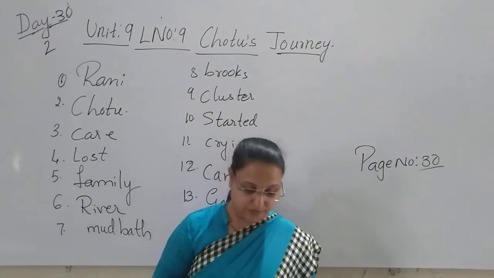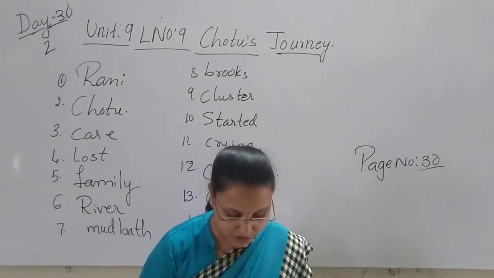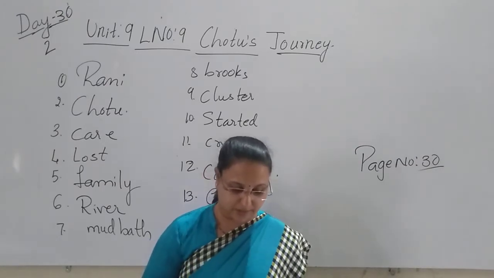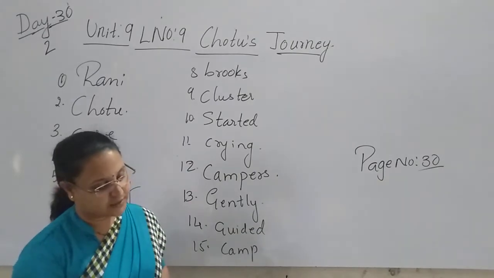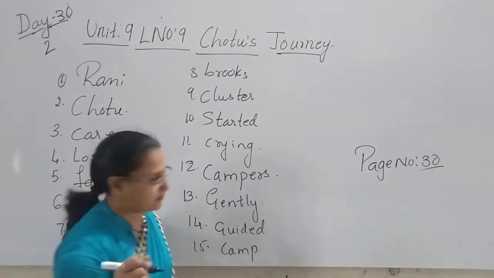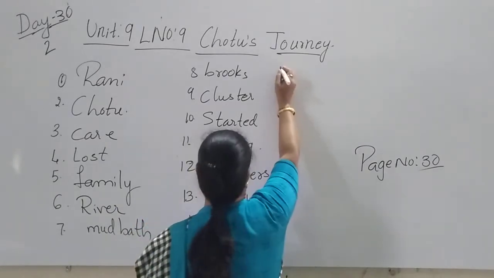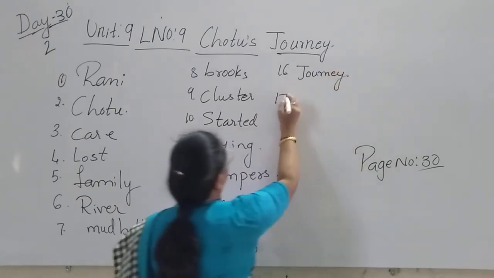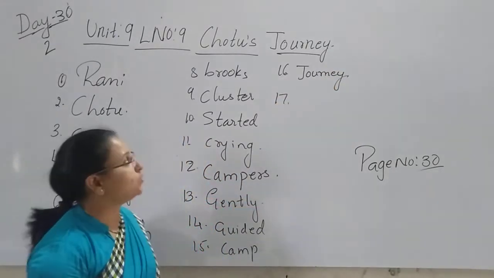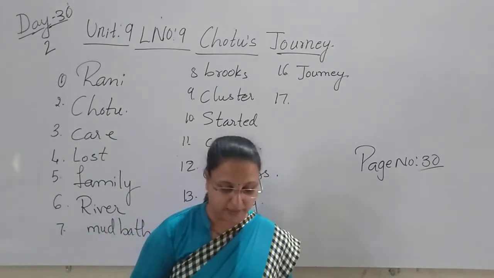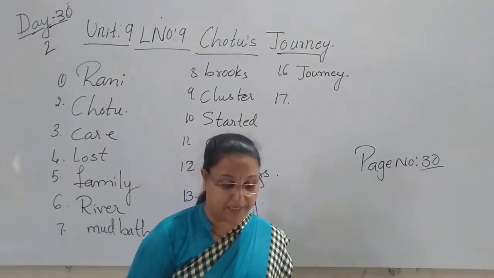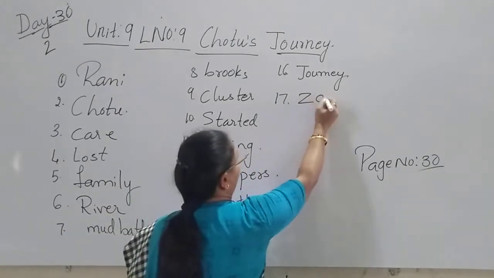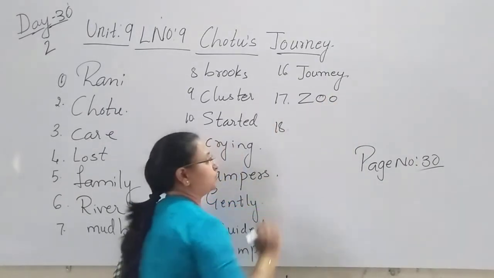So what did they do now? Thus began his long journey to the zoo. Chotu was led into a big truck. Then what happened? There began the journey. The journey of Chotu started from here now. Thus began his long journey to the zoo. Both the campers, the men, what did they do? They took Chotu to the zoo.